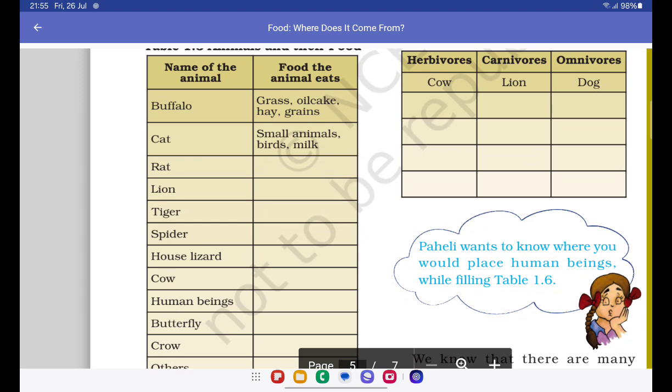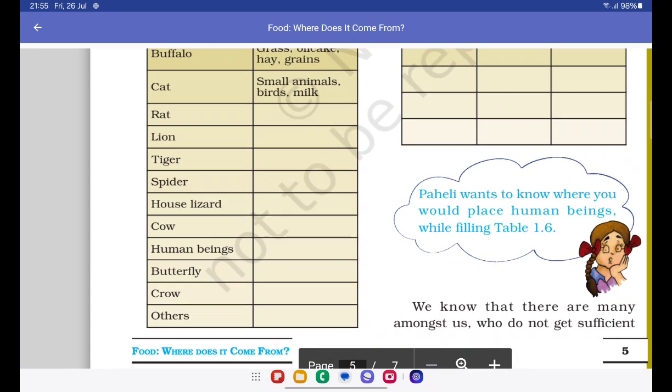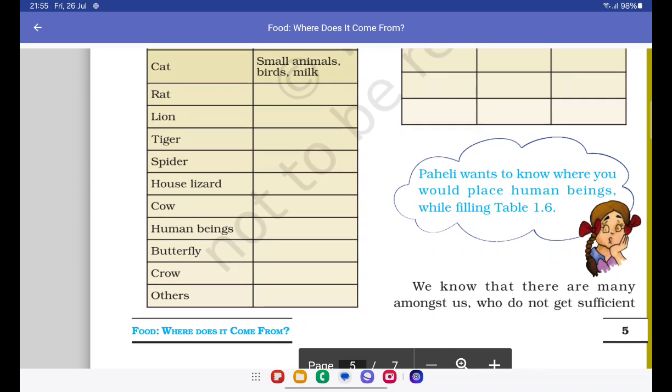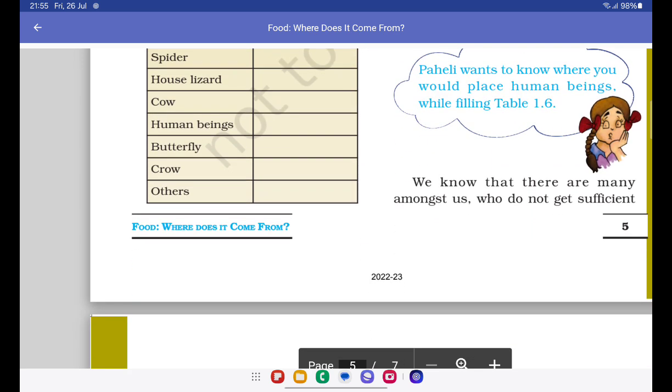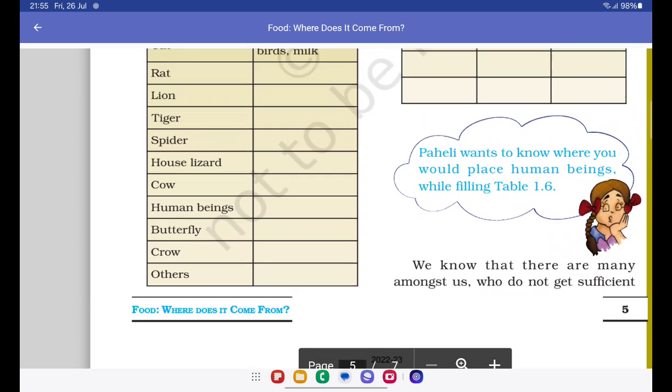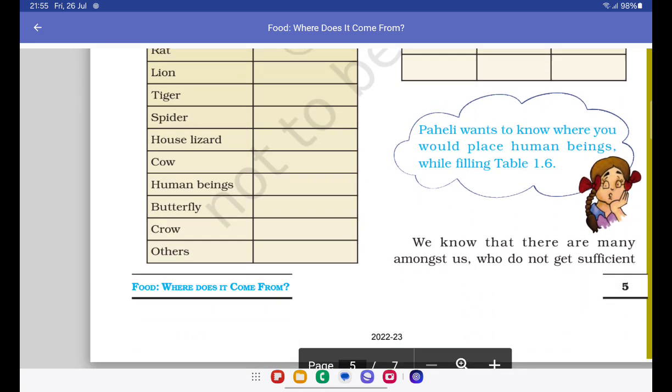Then cat, it eats small animals, birds, and milk. Then for rat, it again eats small insects. No, not small animals, sorry, small insects. And it also eats grains, cereals, pulses, bread, chapati, and some other kinds of things. Then lion obviously only eats one thing, meat. Tiger again, meat. Spider, small insects. Bees, flies. House lizard, small insects. Bees, flies. Cow again, grass and maybe oil cake as well. Hay and grains definitely.